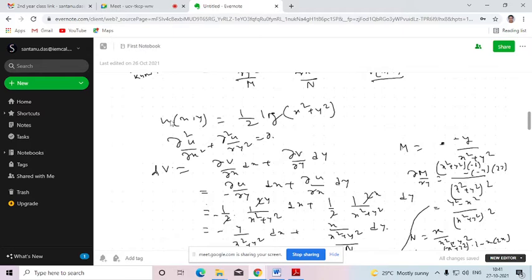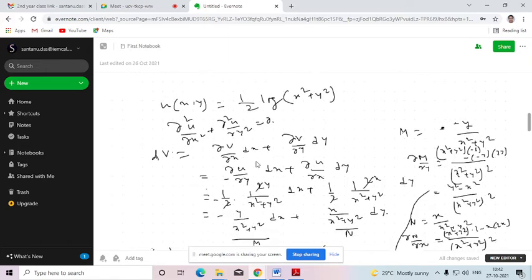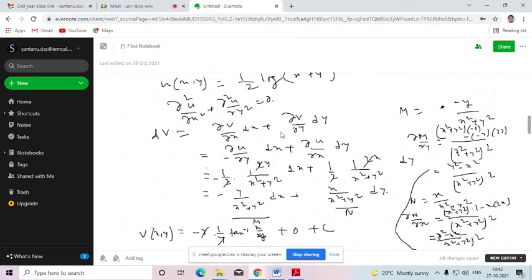For that, we just need to find the second order partial derivatives of u with respect to x and y, and add them. If this gives 0, then we can say that this function is harmonic. Then we can proceed to find the corresponding harmonic conjugate, that means v, the imaginary part. So we will be replacing dv as del v del x dx plus del v del y dy. Since del v del x and del v del y are unknown to us, as u is given, we will be replacing this in terms of u, that is minus del u del y dx plus del u del x dy.